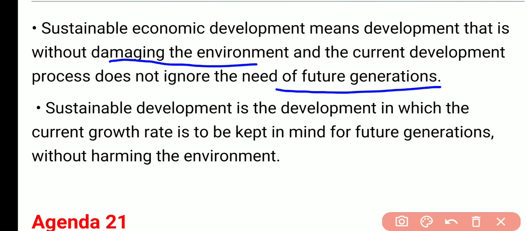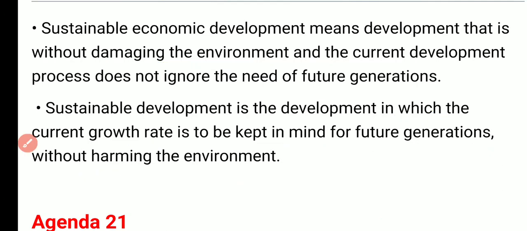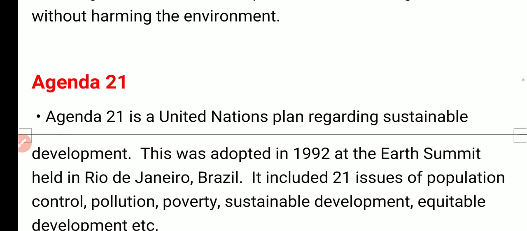Sustainable development means a development without damaging the environment, development that takes care of the future generation, development that is equal for all. So sustainable development is the development in which the current growth rate is to be kept in mind for future generations too and without harming the environment. So this is sustainable development. Resources should be used for development, but we need to go with sustainable development, not only for the development. Next, what is Agenda 21?